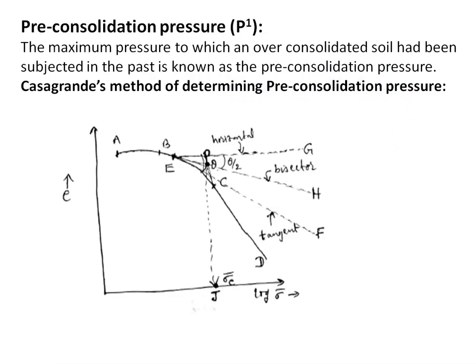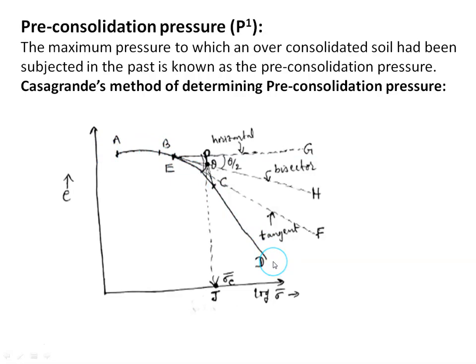Why do we need to estimate it? When a soil sample is taken from a natural deposit, the weight of the overlying material is removed. This causes an expansion of the soil due to reduction in pressure. Thus, the specimen is pre-consolidated. When the specimen is loaded in the consolidation test, the consolidation curve will be like this. Initially it is parabolic, followed by a straight line.